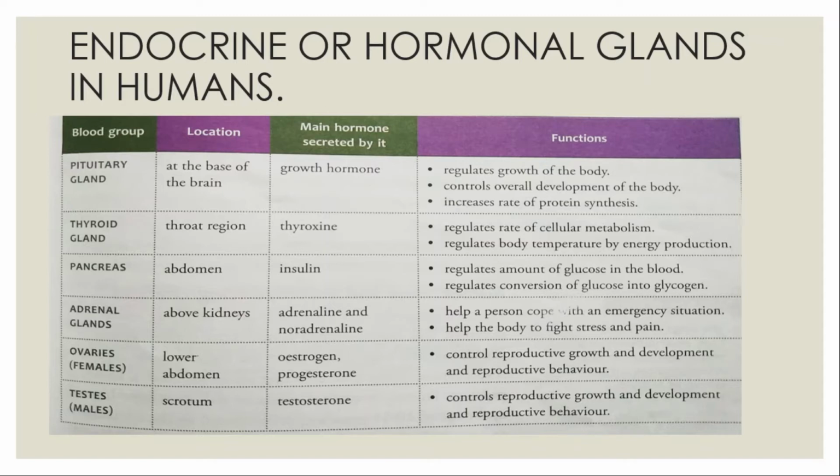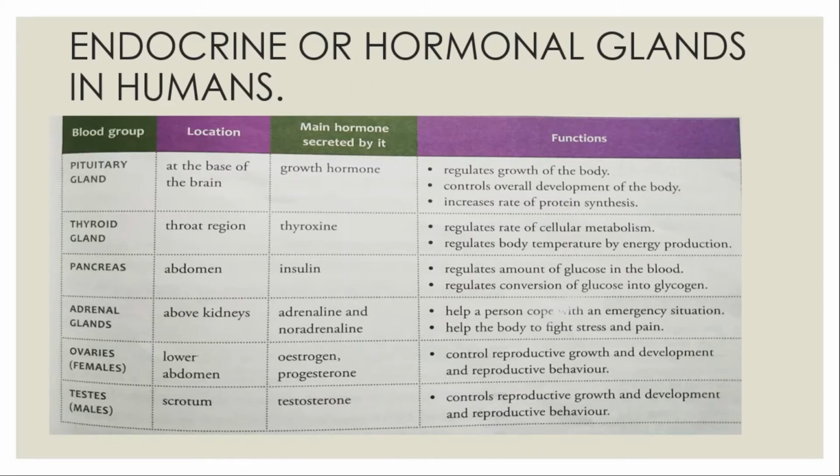This gland is also called the master gland, children. Why? Because it secretes the growth hormone which controls the working of all the other hormones, as well as the overall development and growth of the body, muscles, and the bones. Sometimes the pituitary gland releases very little, or sometimes a very large amount. So what happens if it is in less amount? We say that it is under secreted, which can lead to a condition called dwarfism.